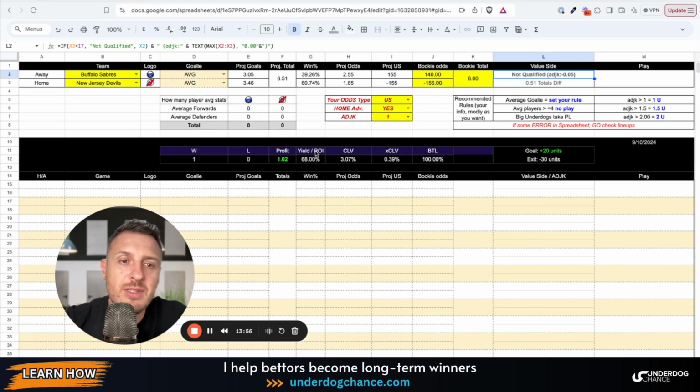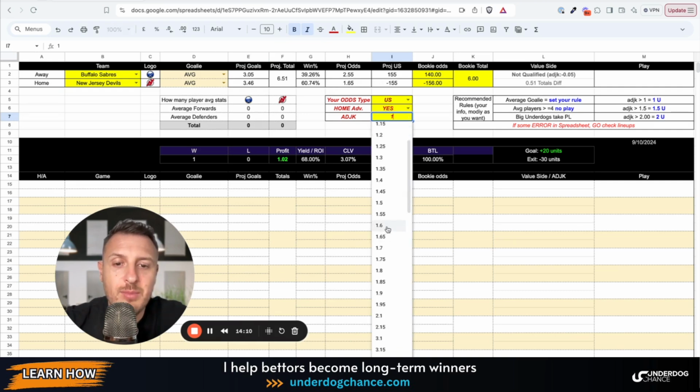But here I use the adjusted Kelly criterion formula, which calculates the difference between your projected odds and bookmakers odds. And here you can also select how selective you will be. If you want to be more selective, you will select the bigger number.